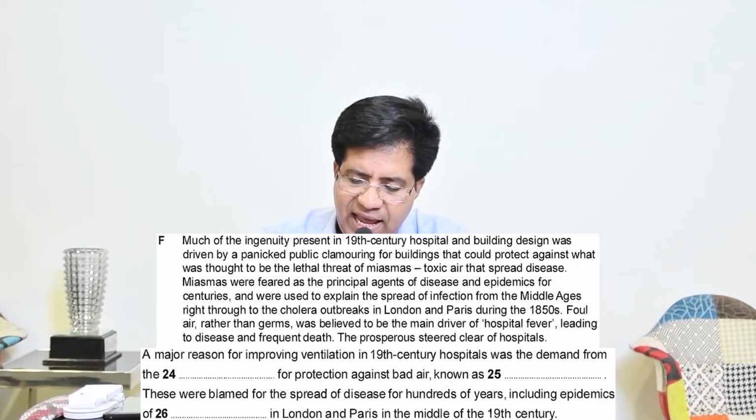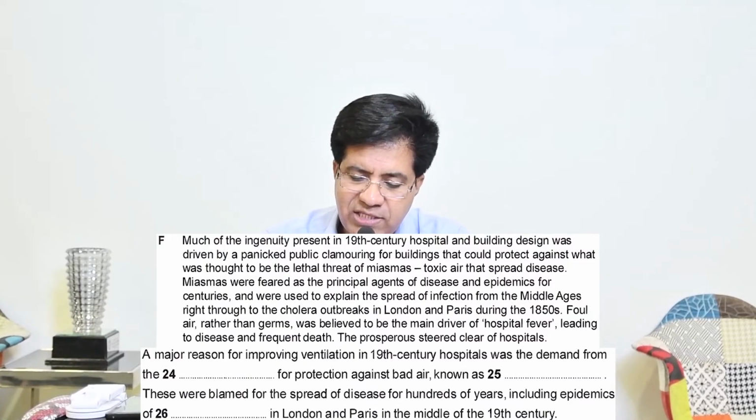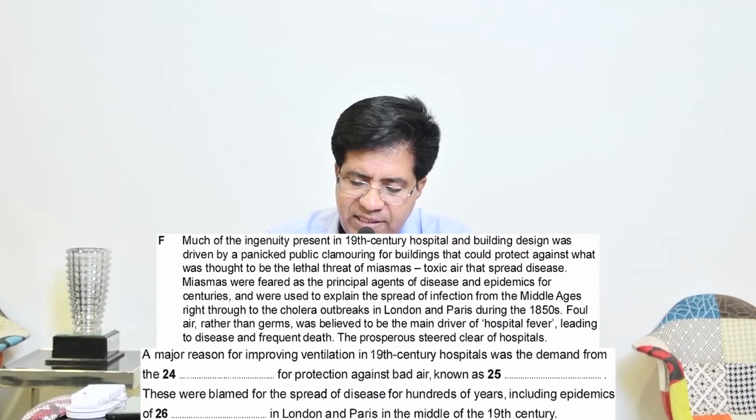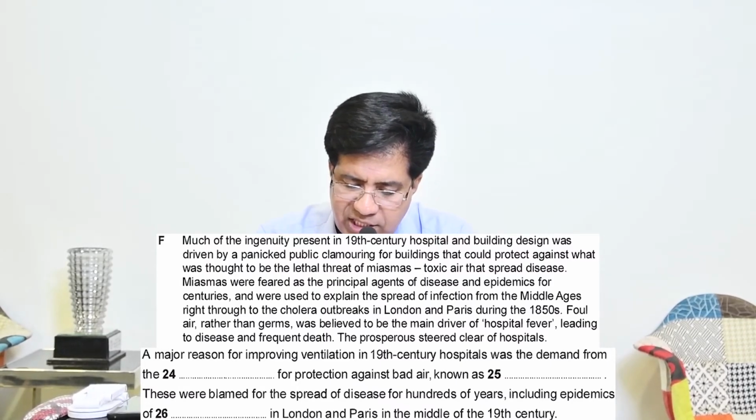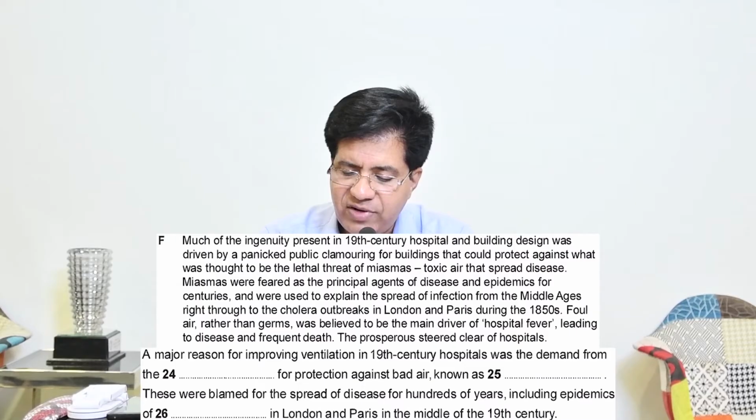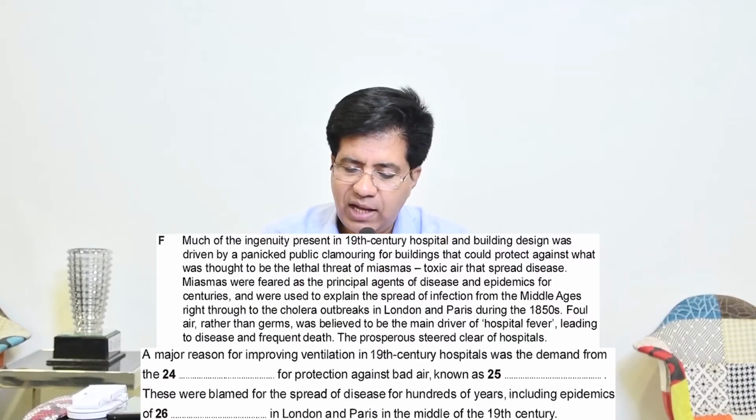Miasmas were feared as the principal agents of disease and epidemics for centuries and were used to explain the spread of infection from the Middle Ages, right through to the cholera outbreak in London and Paris during the 1850s. Got it? Exactly. So the answer is cholera, with correct spelling. Is this all clear?